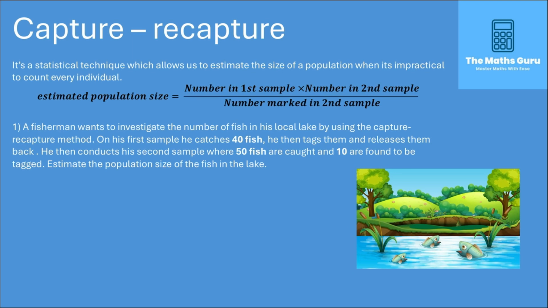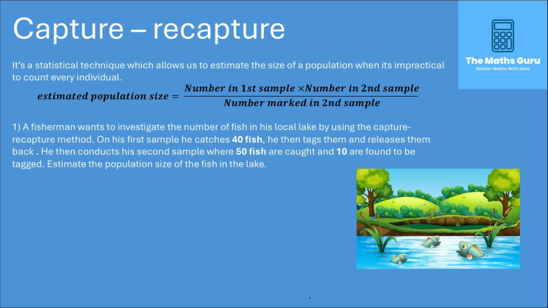So if you look at a question like this, it says a fisherman wants to investigate the number of fish in his local lake by using the capture-recapture method. On his first sample, he catches 40 fish. He then tags them and releases them back. He then conducts a second sample where 50 fish are caught and 10 are found to be tagged. We need to estimate the population size of the fish in this lake.